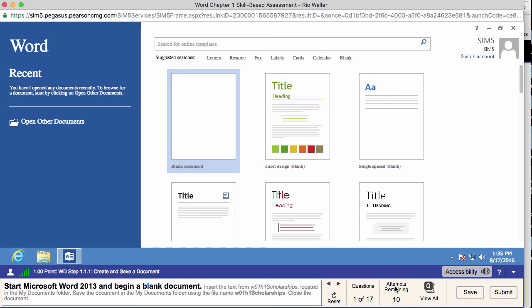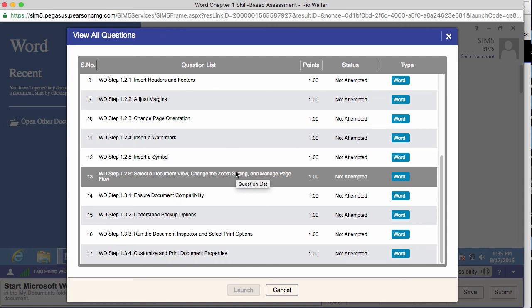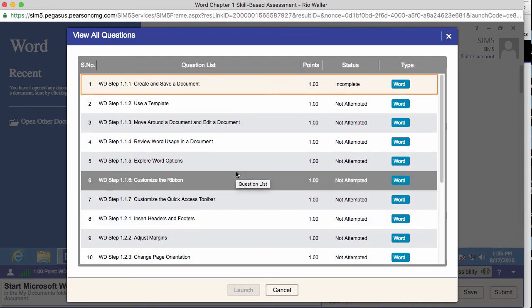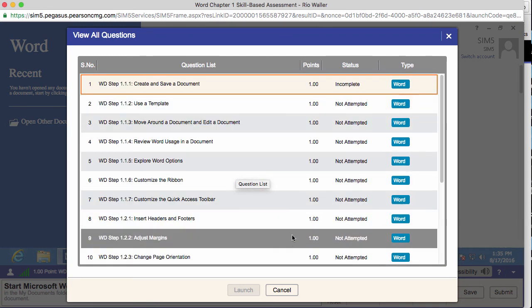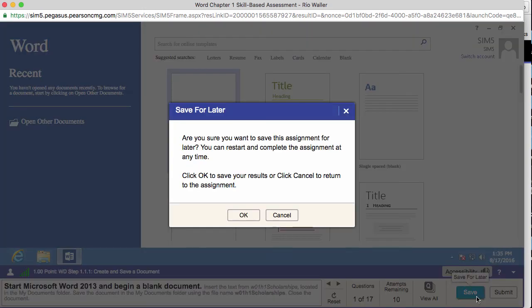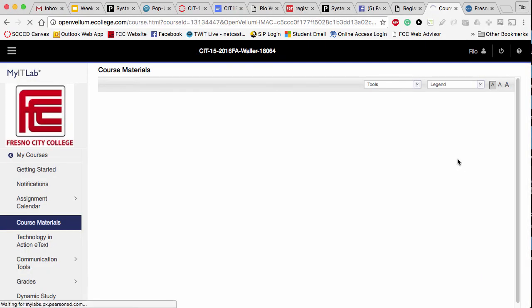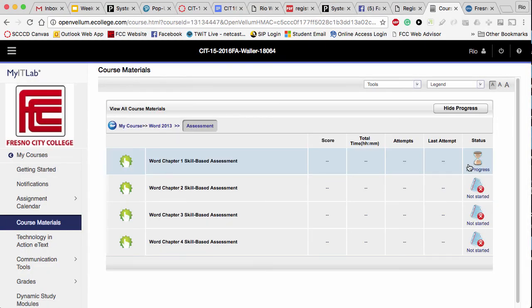And then you can always go back and see which ones, if you selected save for later, and you can see where you ended up, okay? And it will tell you in progress. So really important to get that done.